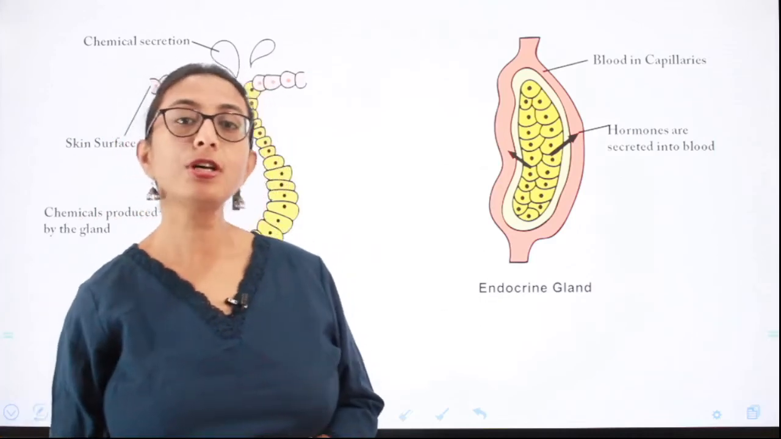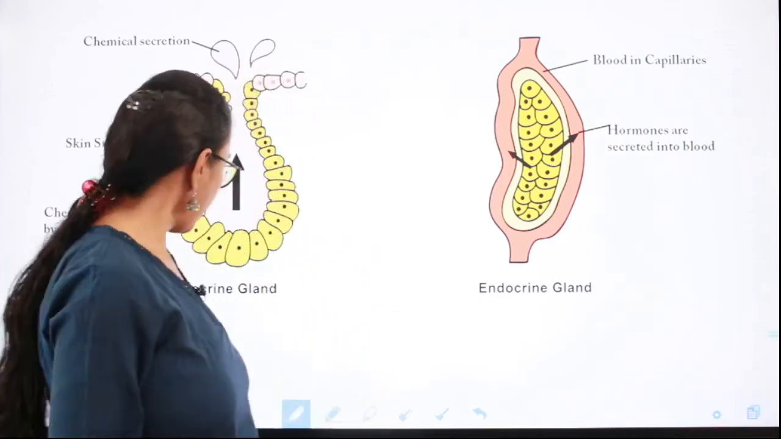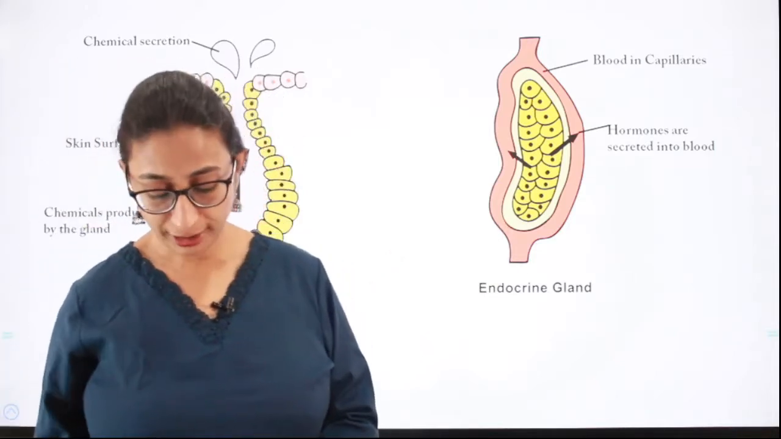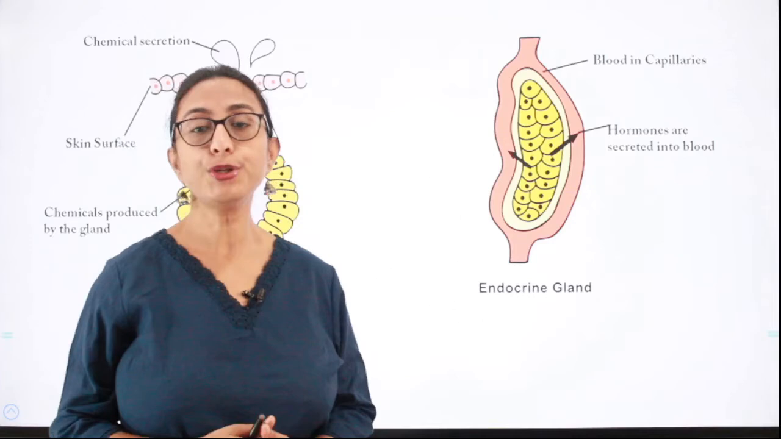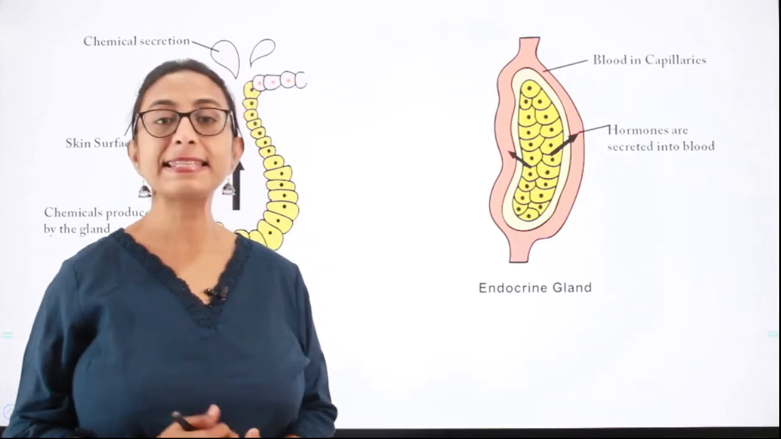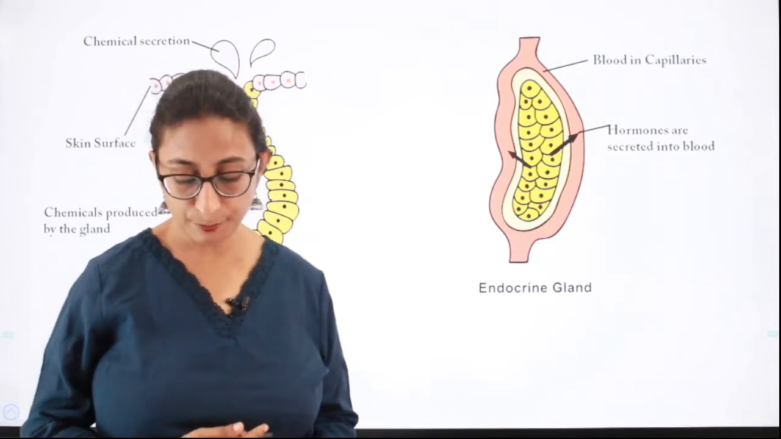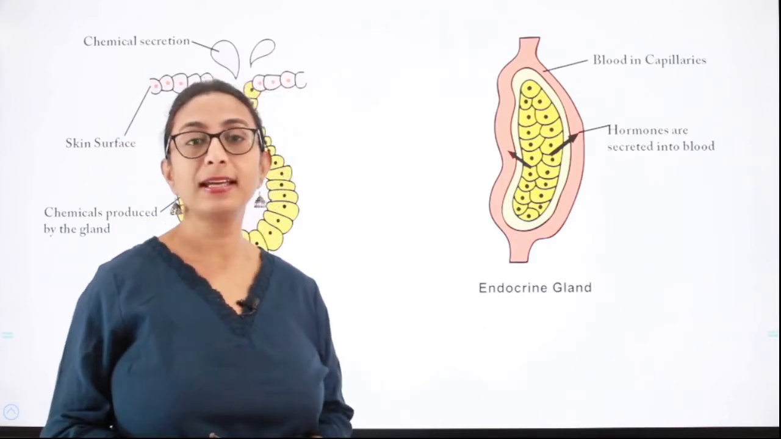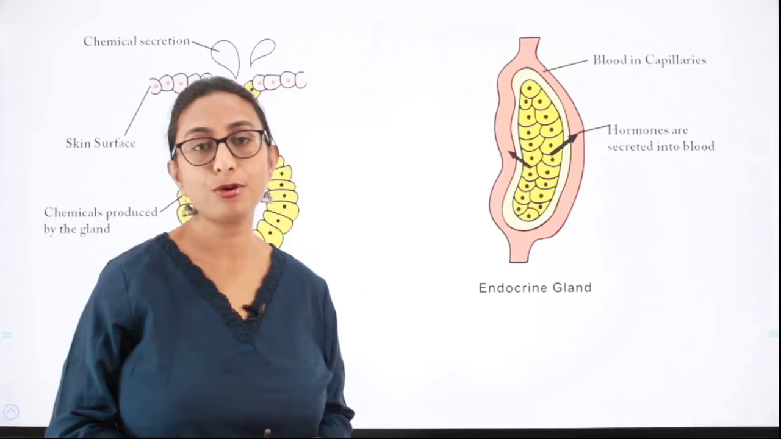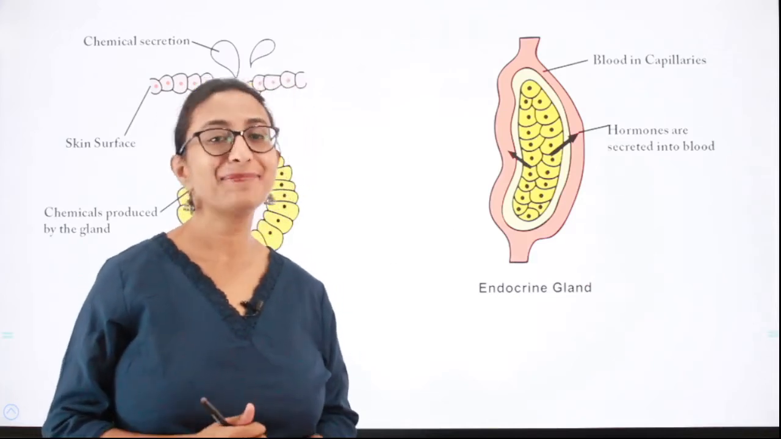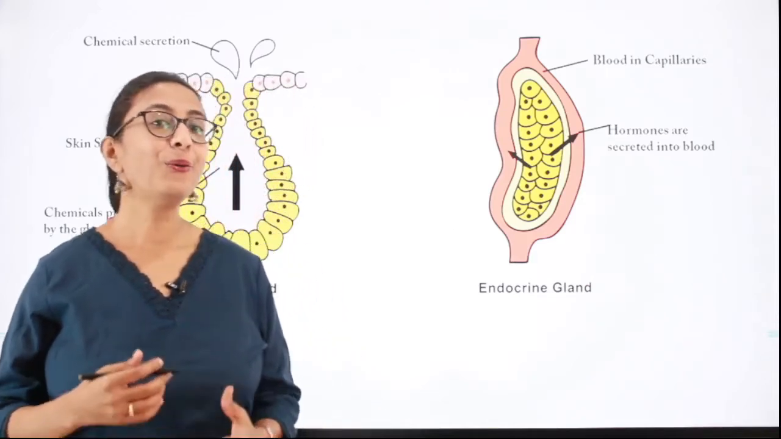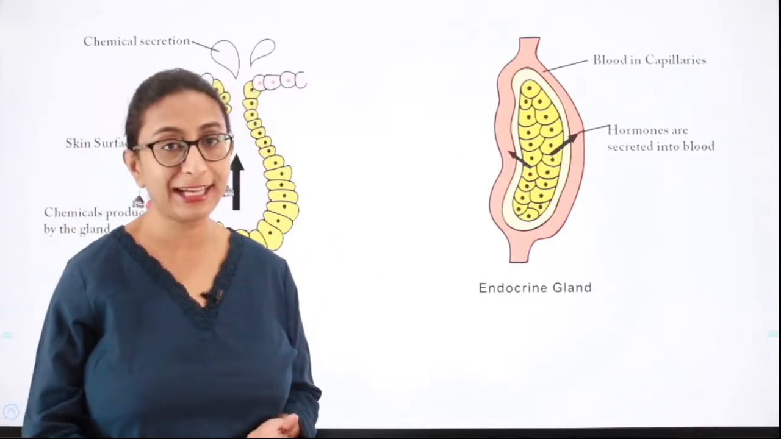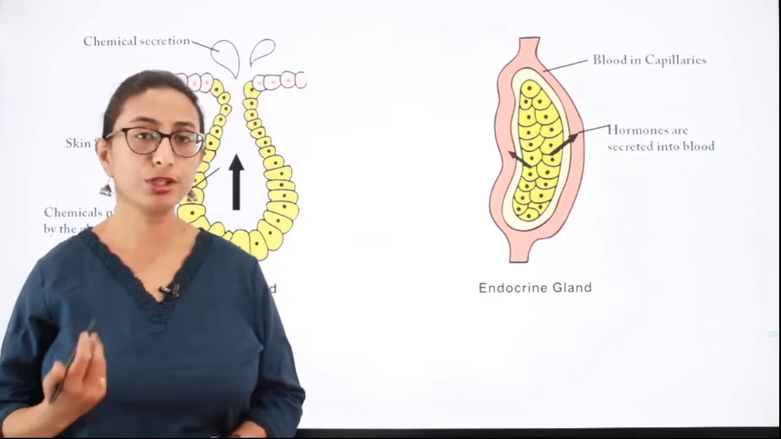So what are hormones? Hormones are the chemical substances which are synthesized and secreted by the endocrine glands. You can also say hormones are the non-nutrient chemicals which act as intercellular messengers and are produced in trace amounts. So now you know what is a gland, what are the different types of gland, that is the exocrine gland and the endocrine gland, and then you also know what is a hormone.